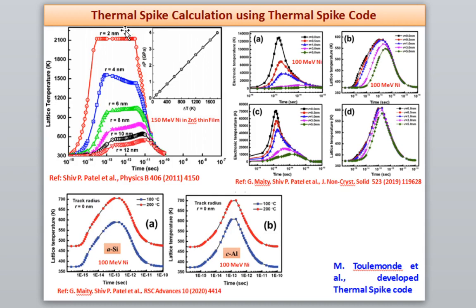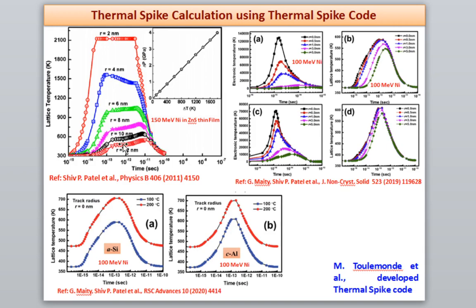If the radius of the track is 2 nanometers, the temperature goes to 2100 Kelvin. At 4 nanometers, it is nearly 1700. As we move far from the axis of the ion, the temperature decreases. Even at 12 nanometers from the axis of the ion path, the temperature is nearly 500 or 600 Kelvin. This is a very huge temperature. It means there is a distribution of temperature along the ion path. At the center of the ion axis the temperature is very, very high, and as we move far from the axis, the temperature decreases.